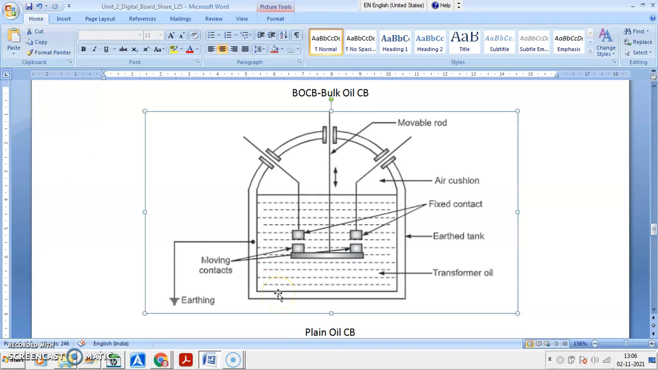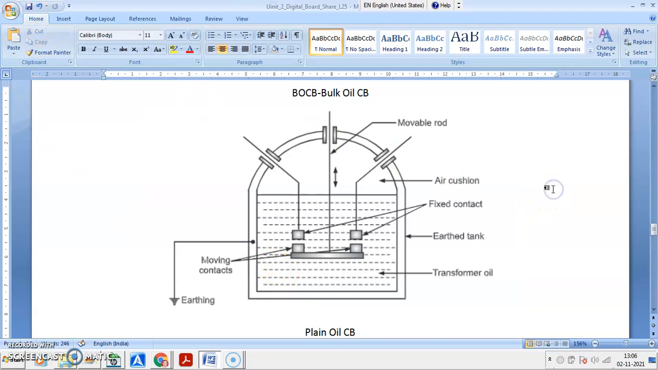Why is it called a bulk oil circuit breaker? It carries a large quantity of oil. Bulk amount of oil is used. So it is bulk oil circuit breaker. Oil is used for two properties, that is quenching the arc or extinguishing of arc and insulating the conducting particles.